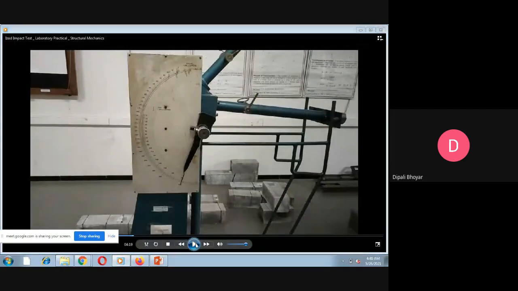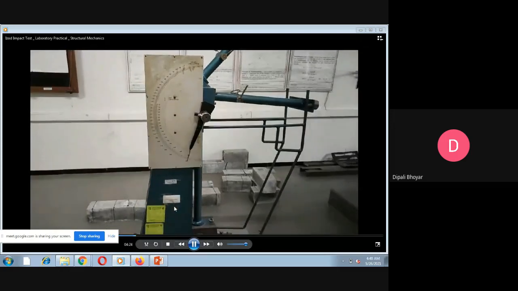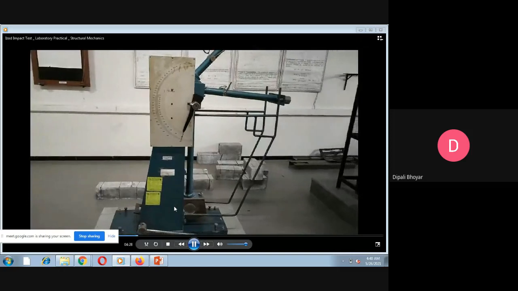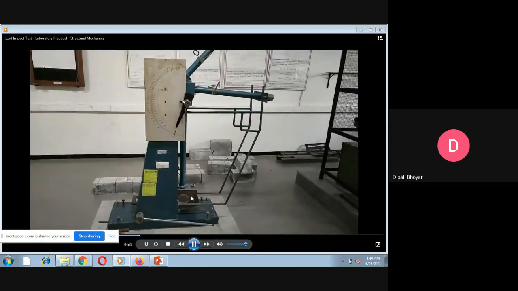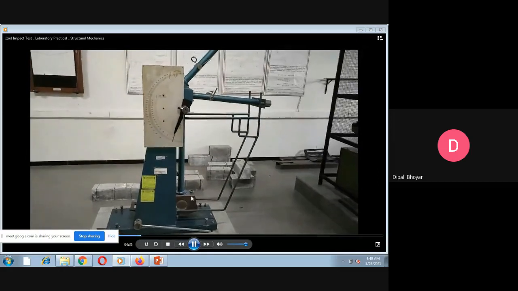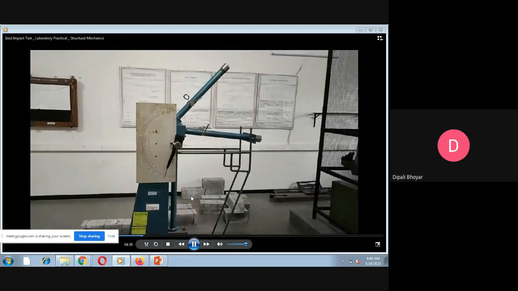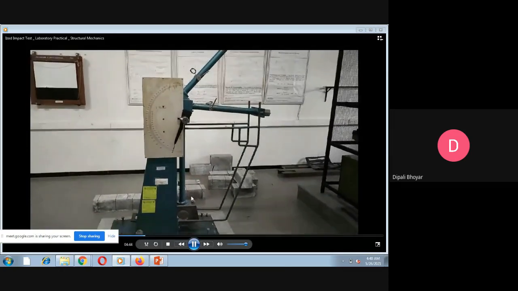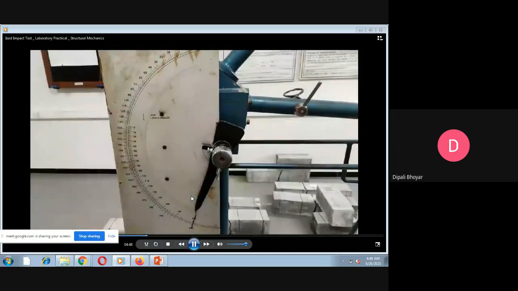Okay, so here we see the setup of an impact testing machine. Here we perform the Izod impact test. We can perform both tests here, the Izod impact test and the Charpy impact test, on specimens of different metals, that is iron, copper, aluminium, mild steel, etc. Okay, so this is the setup of an impact testing machine.